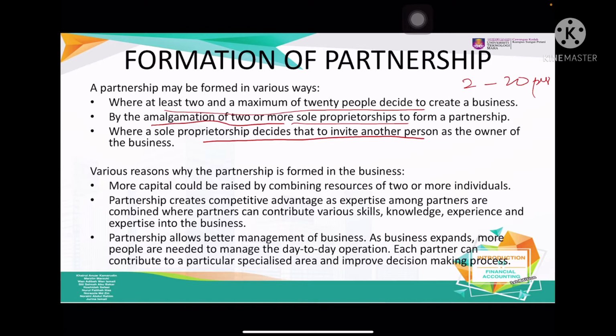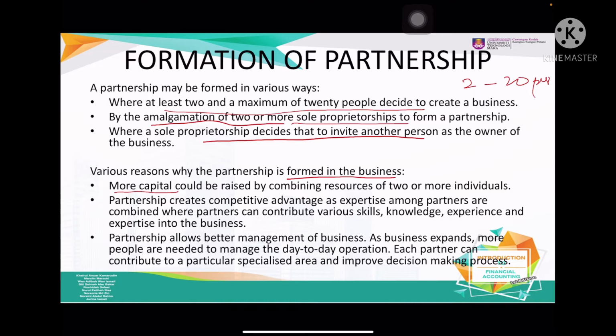So there are various reasons why a partnership is formed in the business. Number one, they can raise more capital because individual capital for a sole trader is quite limited. So they would like to invite another partner to join in. So it means that they will bring in more capital.